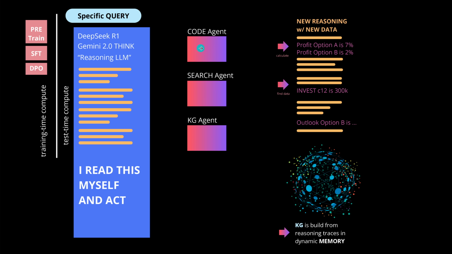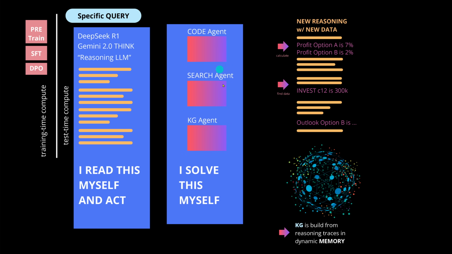Either I use a code agent or I calculate it manually or whatever. Or if it tells me I would look up the following financial parameters of competitors, I just do it, and then I insert all this data manually.